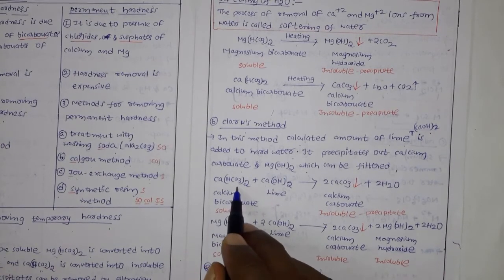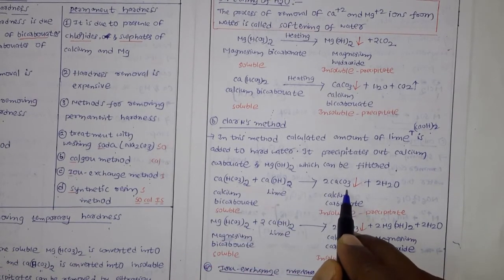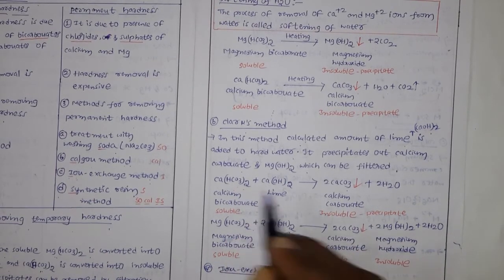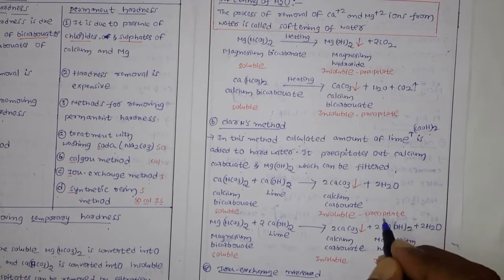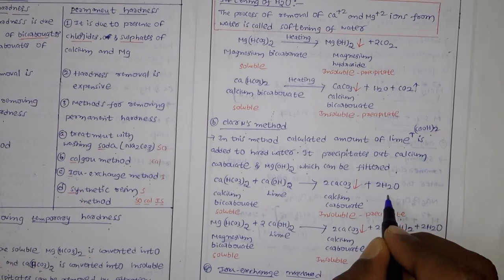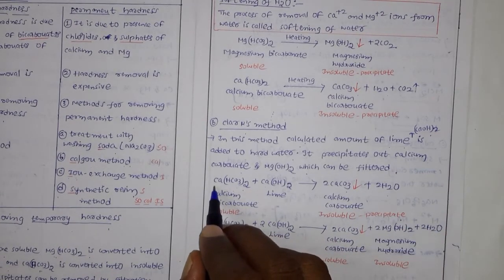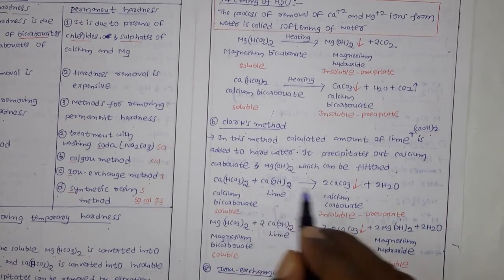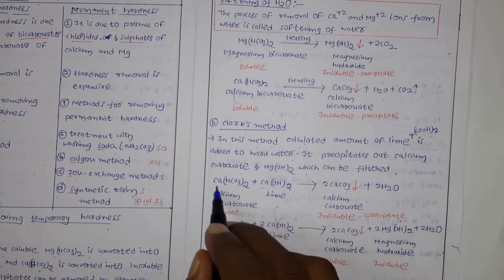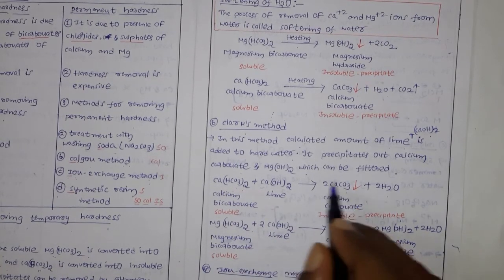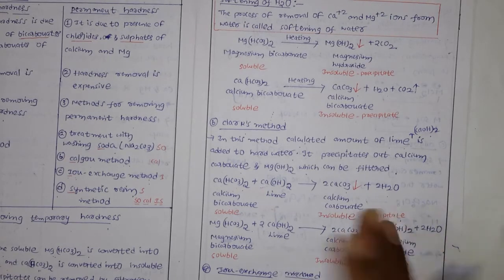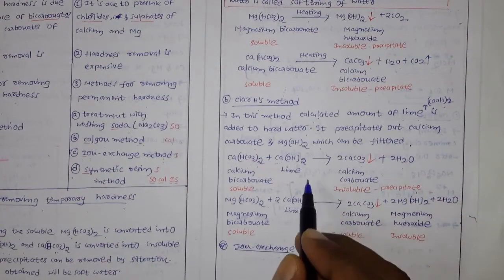The calcium bicarbonate will convert into calcium carbonate. Earlier it is soluble and now it is an insoluble precipitate. Finally you can get 2 moles of water. Now look here, this calcium and this calcium both are converting to calcium carbonate. So two calciums are converting to calcium carbonate and getting precipitated, so there is no further calcium in the water.